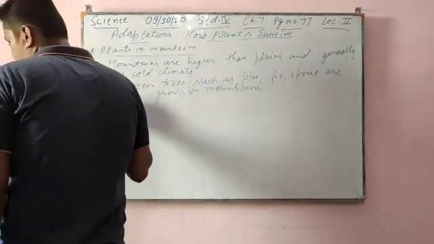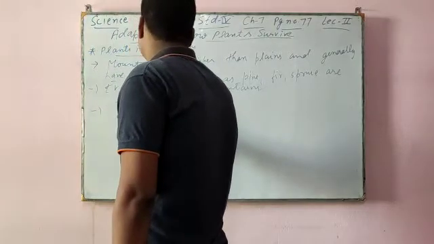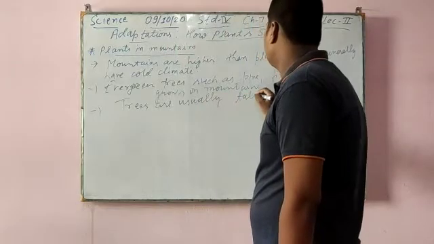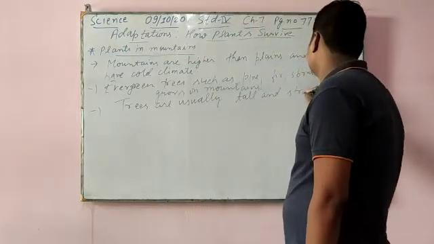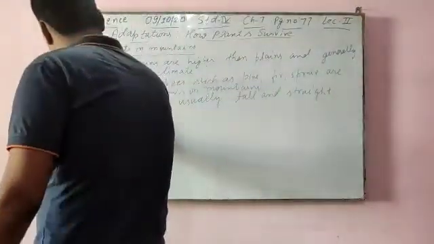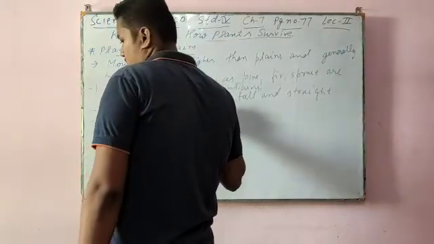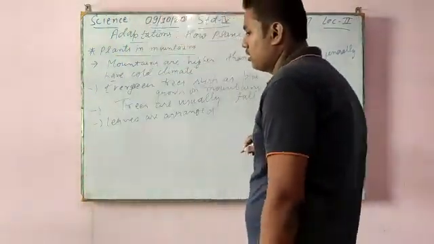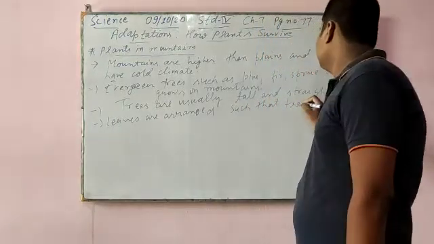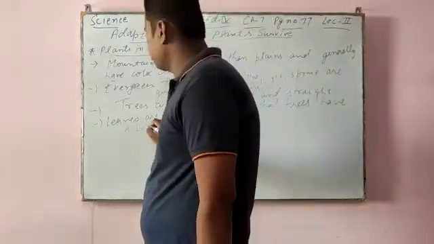So in this, trees are usually tall and straight. The leaves are arranged such that trees have a conical shape.